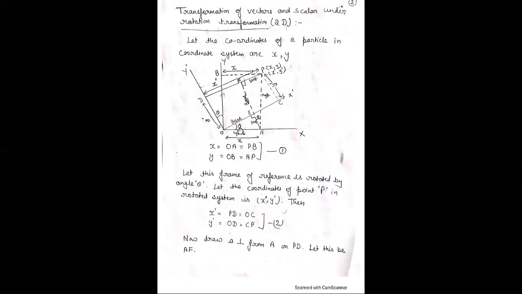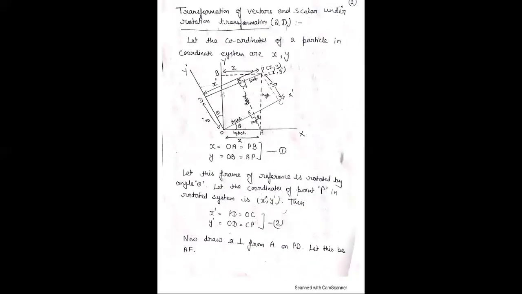This is equation 3. Similarly, sin theta in this angle, and we know that sin theta is perpendicular AE upon my hypotenuse OA. That is AE is equal to OA sin theta, and OA is equal to x, therefore AE is equal to x sin theta.